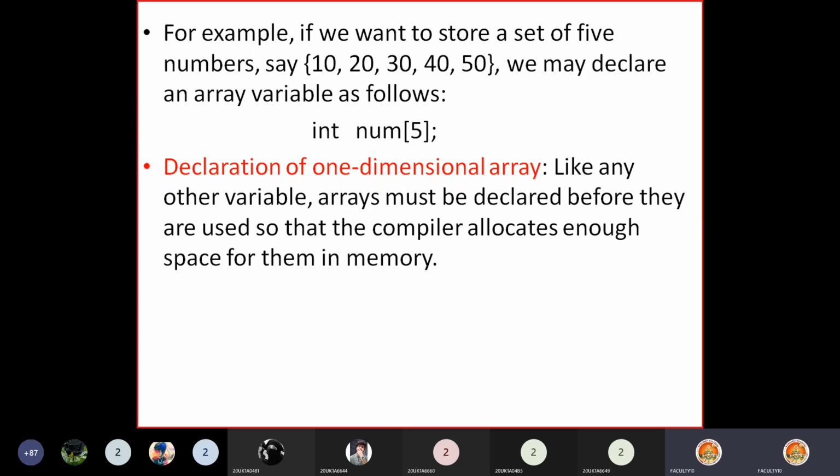Declaration of a one-dimensional array in C programming: please remember, an array is also a variable. Like any other variable, arrays must be declared before they are used. Why do we declare variables? So that the compiler allocates enough space, enough storage locations, for them in main memory. For that, we need to declare all the variables, including arrays, at the beginning of our program.